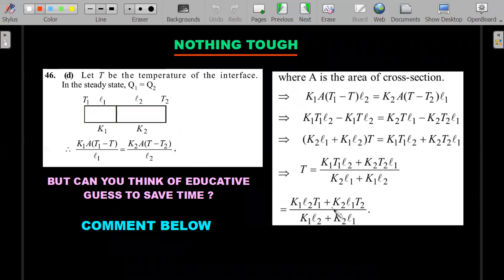So instead of doing this and waste time, can you think of an educated guess among the four options by putting some boundary conditions? I would be eager to know what kind of boundary condition and guesswork will you do to save time and mark the option clearly. So we all know if you go about the honest method, you'll get this answer. But is there a way to select this answer without solving by just substituting some interesting values for these parameters? So just comment below.